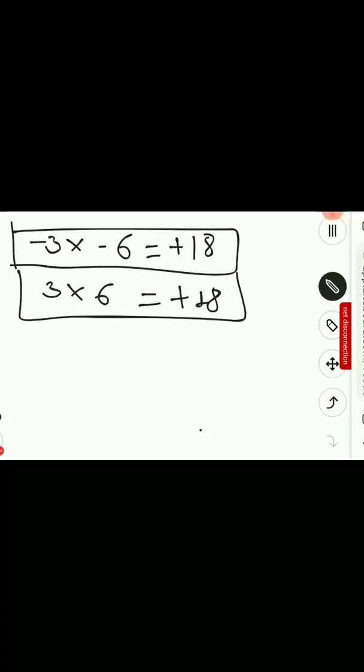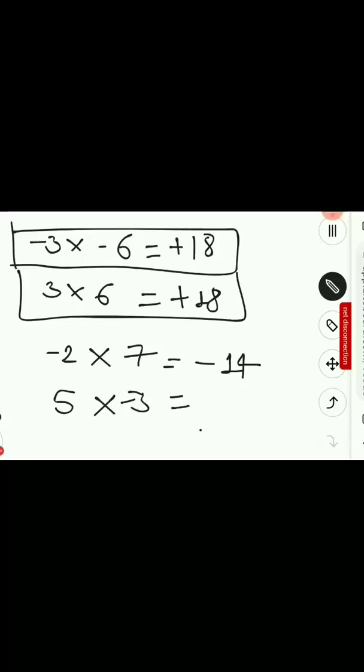Now if my numbers were like this, minus 2 into plus 7. In this case 7 2s are 14. But both have different signs, that is, one is positive and one is negative. So the sign of the result will be negative. I can have it like this as well, like 5 into minus 3.